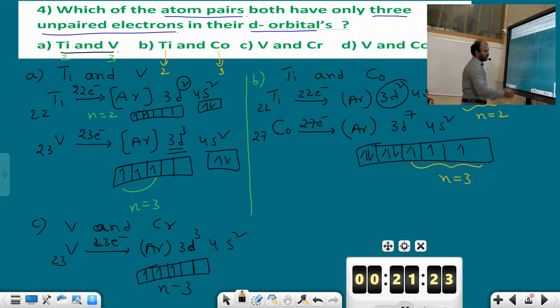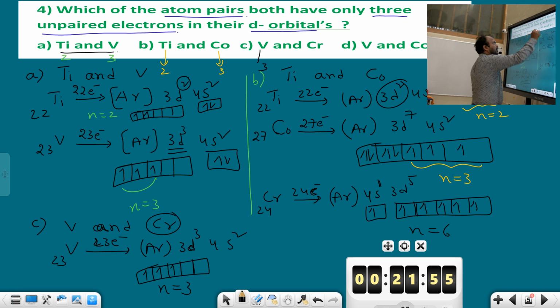Total number of unpaired electrons is 6. So one has 3 unpaired electrons and another has 6. So in these options, they don't have the same number of unpaired electrons, like 3, in the d orbitals. Now you should observe the last one, vanadium and cobalt.